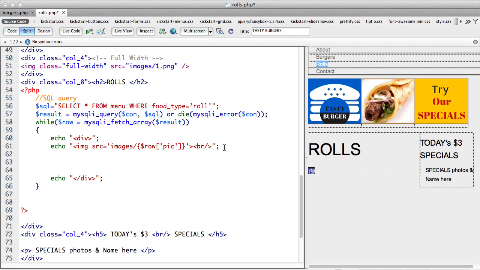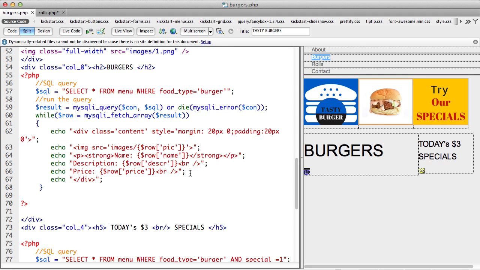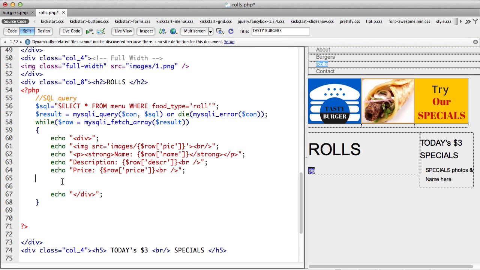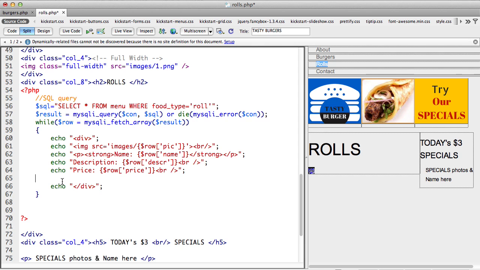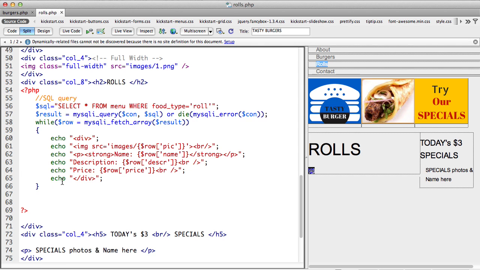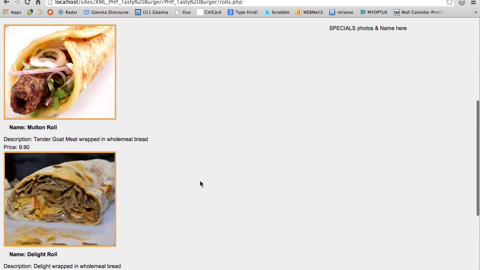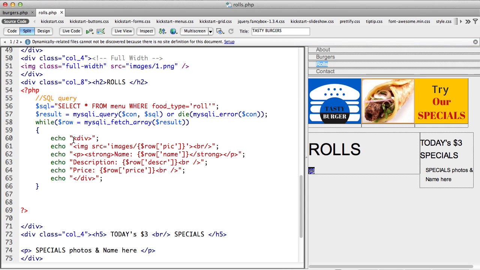So I've got my picture, and what are the other things I need? I'll just use this whole thing because I did this and it should work. So once I run my query, I'm getting my name, my description, my price. Okay, my name, my description, my price. There. That's my roles. Now I need my specials here, right?